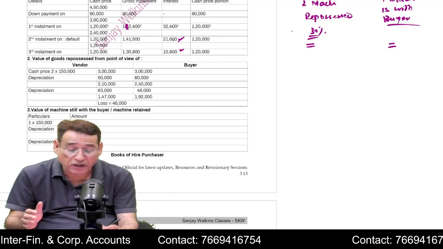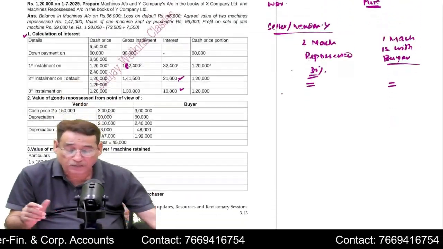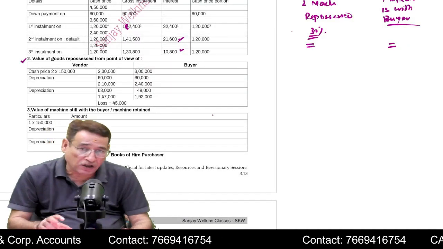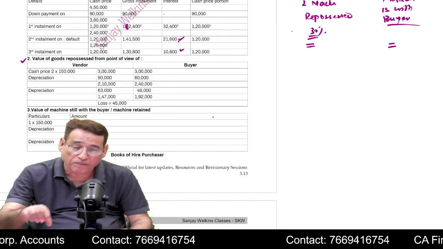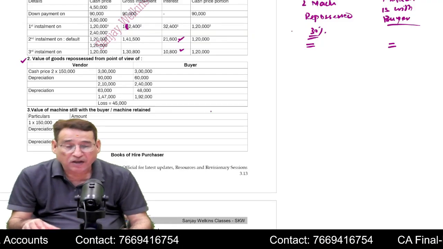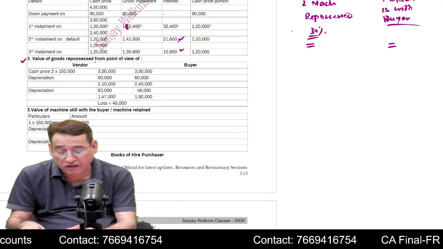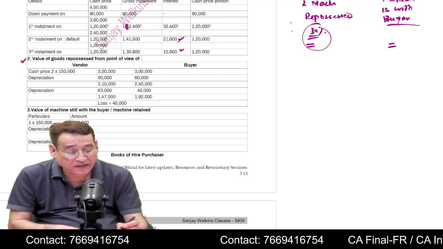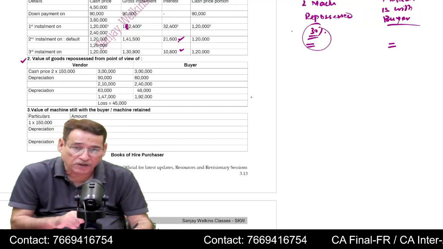Once we have computed the interest, now the next point in this particular question is, in case of partial repossession, after having computed the amount of interest, what is the value of the goods repossessed? Seller has taken back 2 machines out of 3 machines.